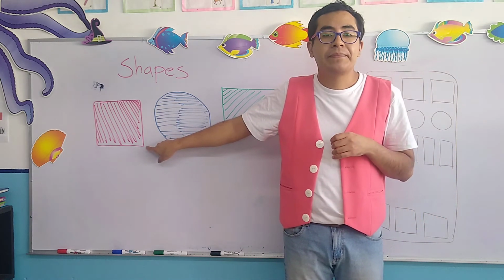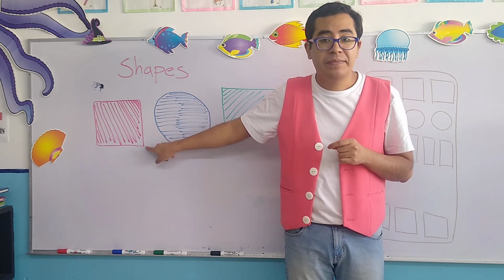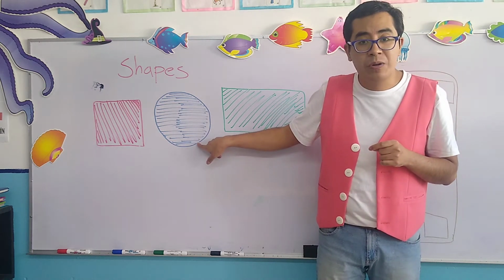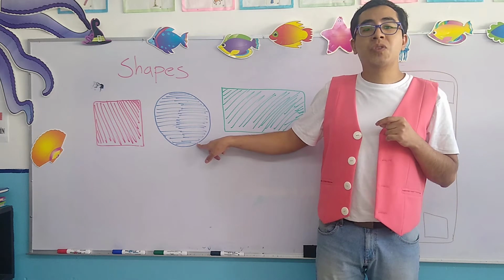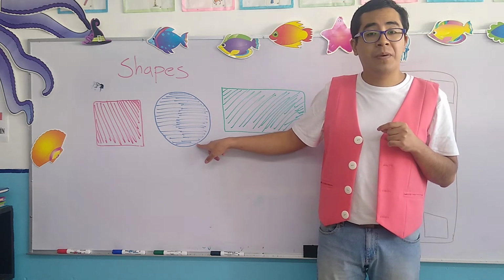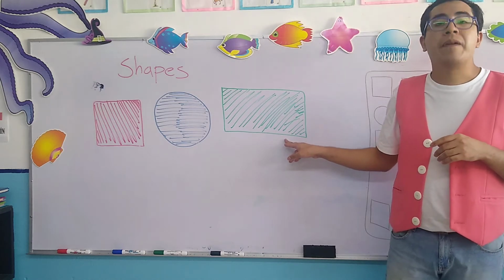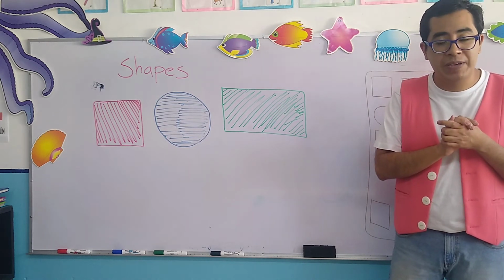Square. One more time. Square. Okay, excellent. Circle. One more time. Circle. Okay, and of course you already know the rectangle. Okay, there is no problem with the rectangle.